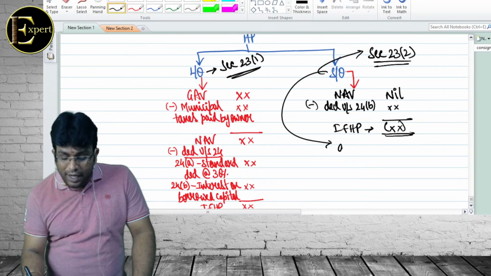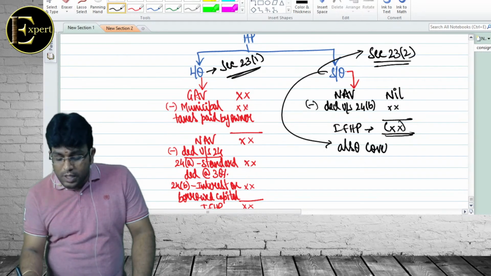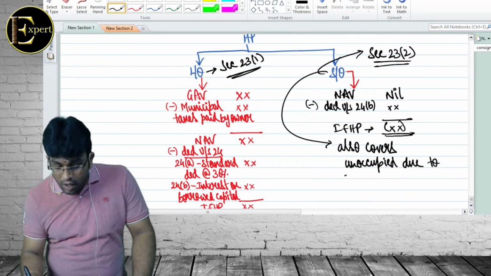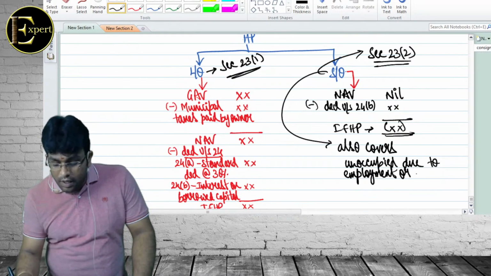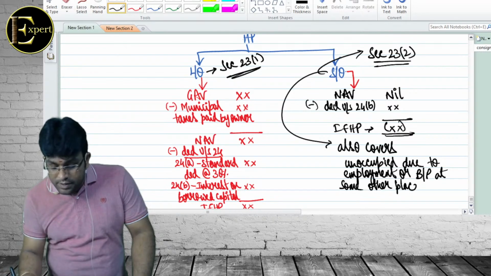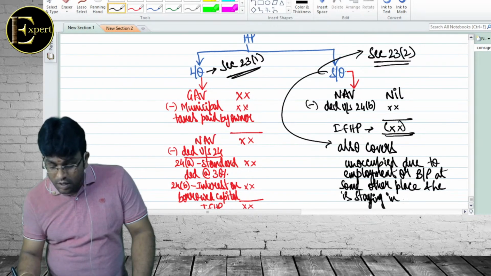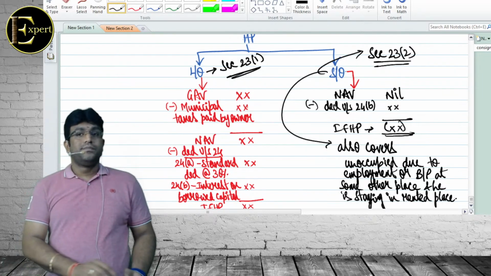And self-occupied also covers unoccupied due to employment or business or profession at some other place, and he is staying in a rented place. Did you understand?